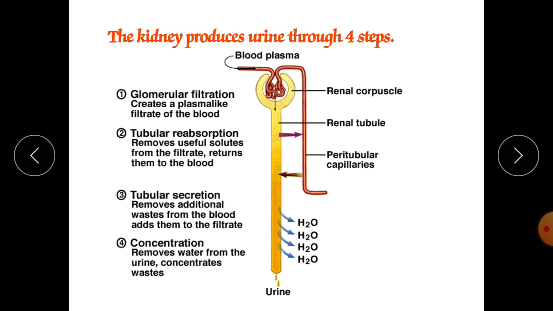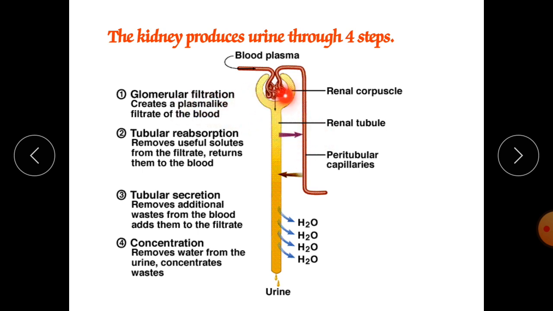There are four processes that we should know. The first is glomerular filtration, which creates a plasma-like filtrate from the blood. Second, tubular reabsorption, where the vital electrolytes and elements are reabsorbed back toward the blood.